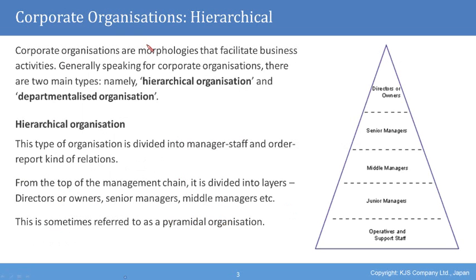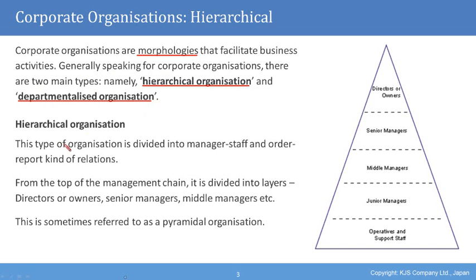Corporate organizations are morphologies that facilitate business activities. Generally speaking, for corporate organizations, there are two main types, namely hierarchical organization and departmentalized organization.